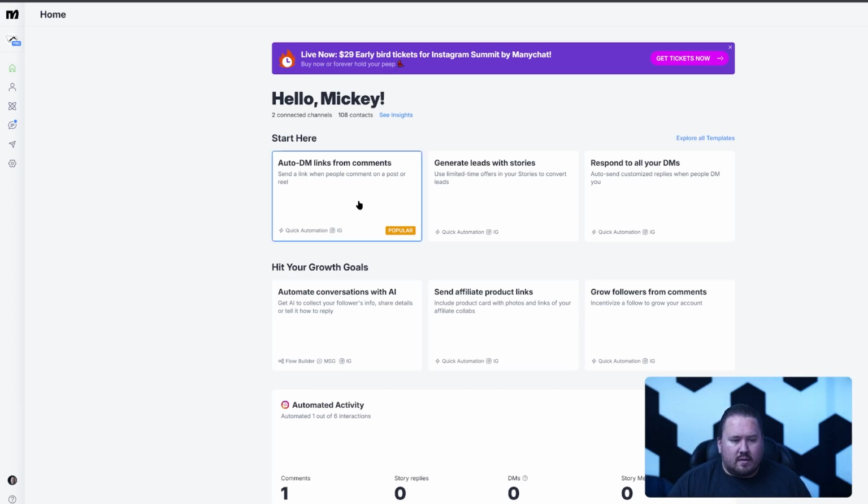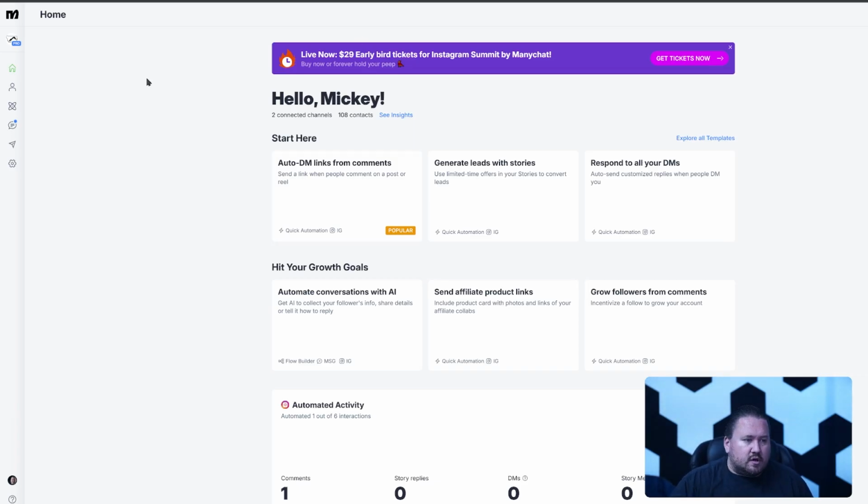What we're going to be looking at mainly is this main one, which is auto DM links from comments, which means you're asking your clients to give you a specific comment, and in return, you're going to DM them a link to whatever it is, right? So maybe you have something you're trying to sell. In the tattoo industry, maybe it's to book. Hey, DM appointments to book, or comment appointments to book. When they comment appointments, you're going to reply to them, and then you're going to send them a DM with your link to book. You can do this 24 hours a day, 7 days a week without ever getting into Instagram.